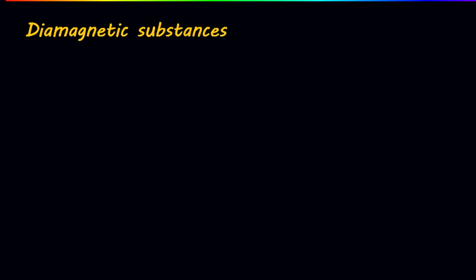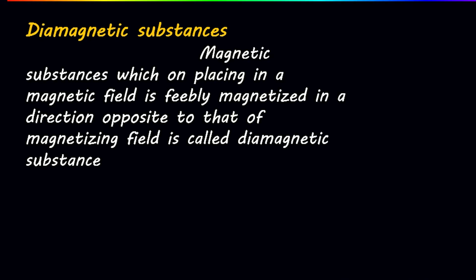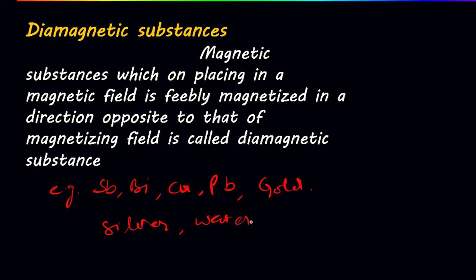So let's start. Diamagnetic substances. Magnetic substances which, on placing in a magnetic field, are feebly magnetized in a direction opposite to that of the magnetizing field are called diamagnetic substances. Examples: antimony, bismuth, copper, lead, gold, silver, water, hydrogen and inert gases, etc. All these are diamagnetic in nature.